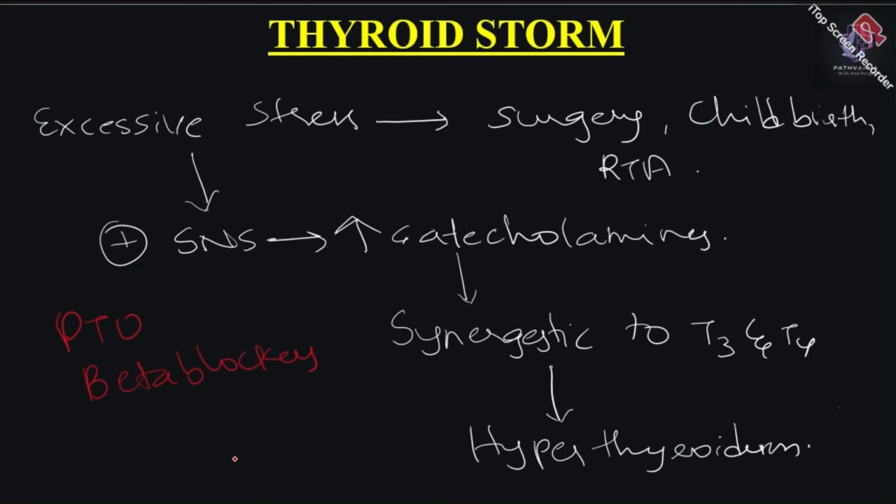Okay, so it's not given for everyone, but if they are suspecting there could be an impending thyroid storm, then definitely they are given propylthiouracil, which is an anti-thyroid medication, and beta blockers as well, to address the cardiac comorbidities. So this is another important primary hyperthyroidism which we need to discuss.